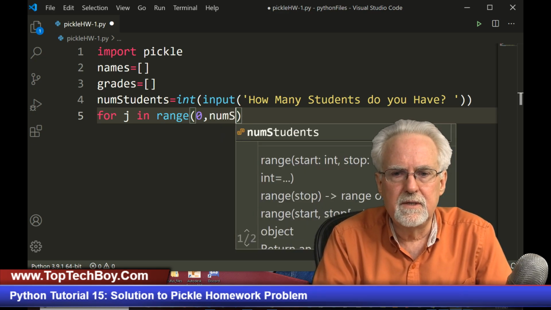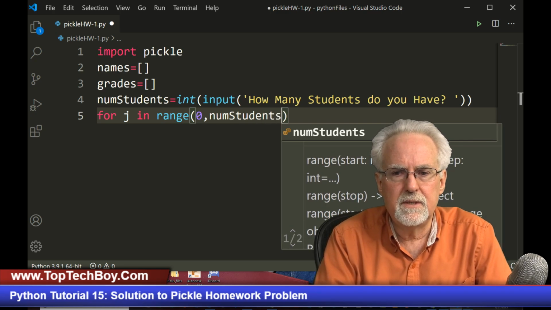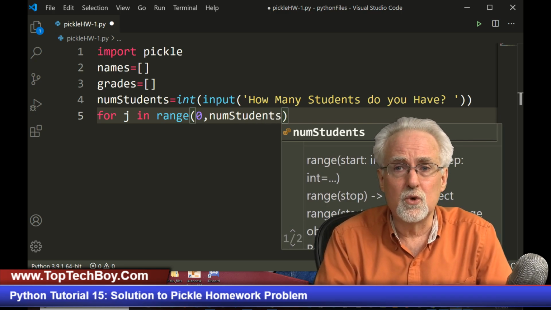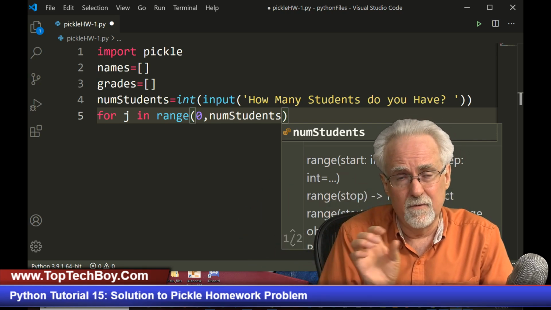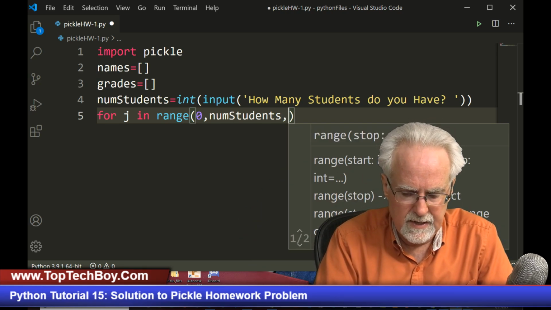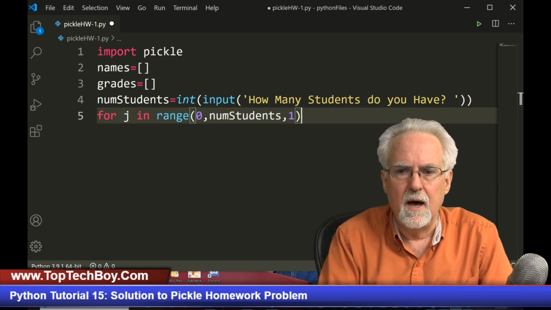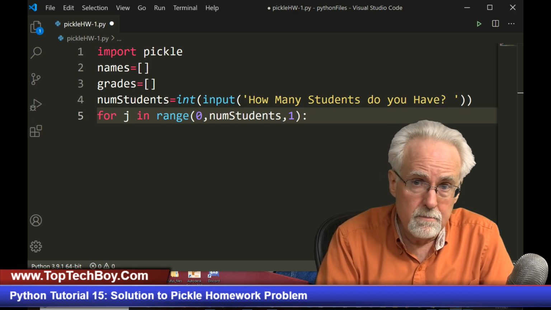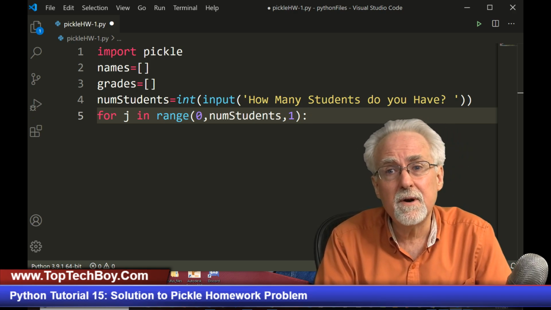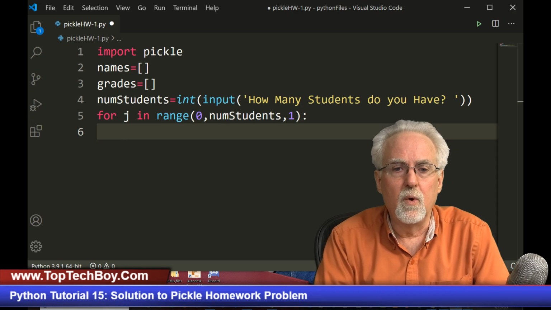Well, the good thing is that this range will stop 1 student before num students, and therefore since we're starting at 0, we'll get them all in, and then we're going to start with a 1. We're going to increment by 1, and then we're going to put our friend Mr. Colon. Who's your friend? Mr. Colon is your friend.